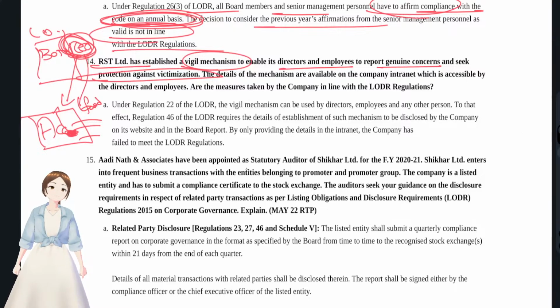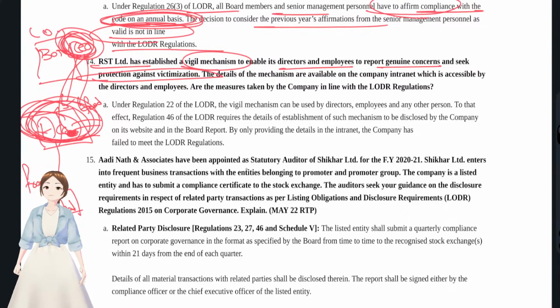Now what the accountant could do, the accountant could tell the auditor how the CEO had asked him to disclose the confidential information. So this is a fraud that might be happening. So he is the whistleblower. The accountant is the whistleblower. He had blown the whistle on the fraud that had been happening in the company. So the CEO might suspend the accountant and all. For that, the act had given protection to this accountant.